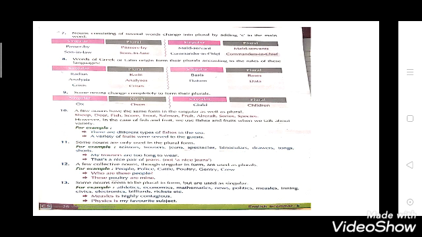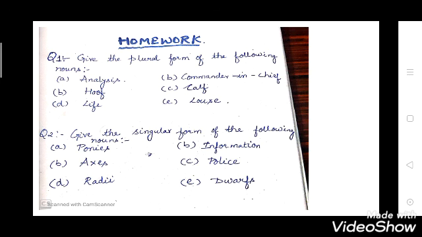Now see the 13th point. Some nouns seem to be plural in form but are used as singular. So there are few nouns which, when you see them, you will feel like they are in plural, but they are always used in singular form, like athletics, economics, mathematics, news, politics, measles, innings, civics, electronics, billiards, rickets, etc. So there are some nouns which seem to be plural but they are used in singular form. So now we have revised all these rules for the formation of plural.